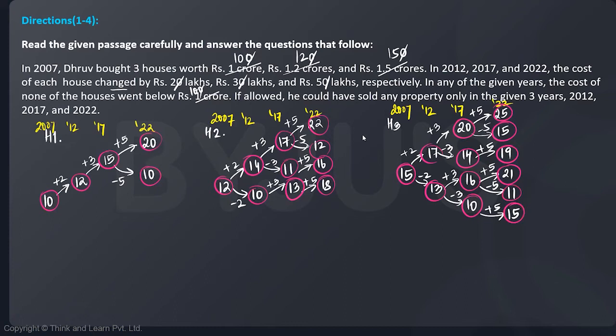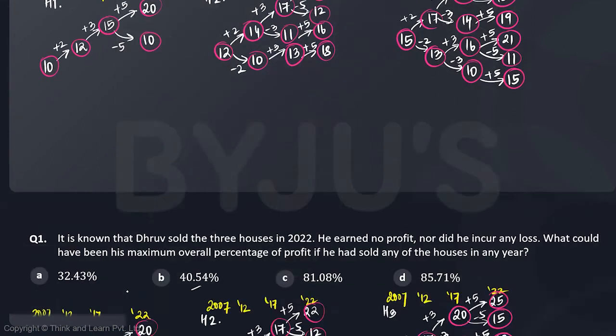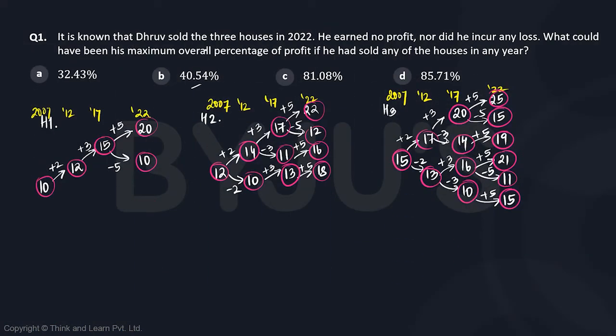Okay, now let's move over to the question. First question: it is known that Dhruv sold the 3 houses in 2022. He earned no profit, nor did he incur any loss. What could have been his maximum overall percentage of profit if he had sold any of the houses in any year? Well, Dhruv sold all 3 houses in 2022.